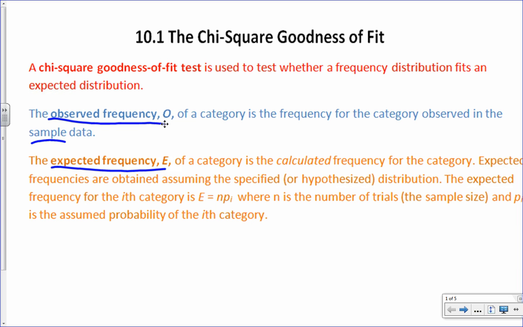For an example, in a class, I would expect 50% of the people to like chocolate ice cream. Depending on the size of the class, that would mean a certain number of people, correct? If I had a class of 100 people, I would expect 50 of them to like chocolate ice cream. Then I would actually survey them, and maybe I found out 60 of them liked chocolate ice cream. I was a little off.